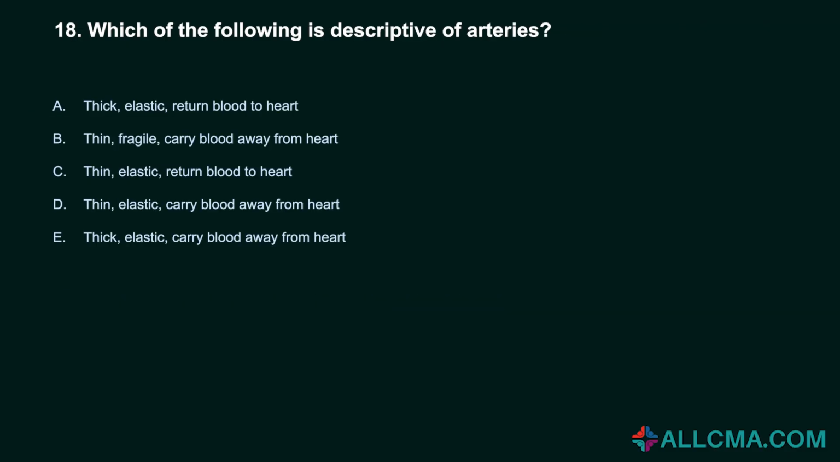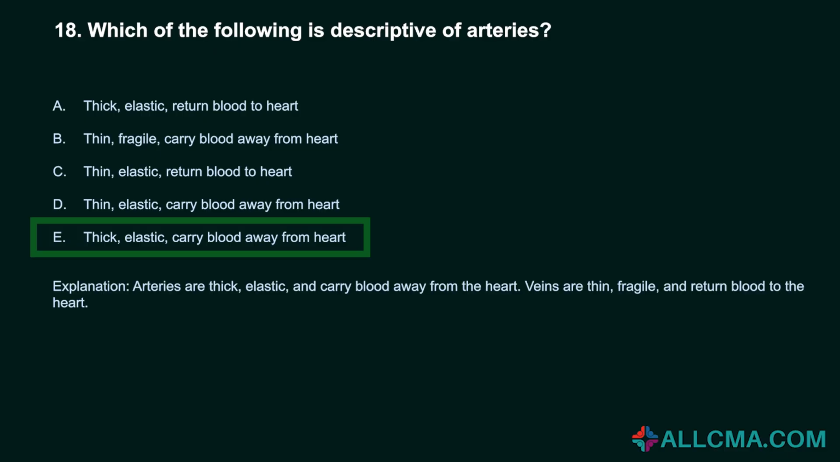18. Which of the following is descriptive of arteries? A. Thick, elastic, return blood to heart. B. Thin, fragile, carry blood away from heart. C. Thin, elastic, return blood to heart. D. Thin, elastic, carry blood away from heart. E. Thick, elastic, carry blood away from heart. Correct answer, E. Arteries are thick, elastic, and carry blood away from the heart. Veins are thin, fragile, and return blood to the heart.